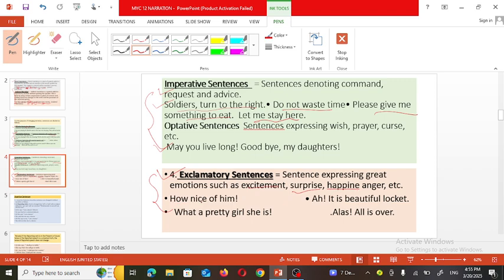For example, how nice of him, or what a pretty girl she is. So here you are able to see the excitement of a person. But here, alas, all is over. It shows the sadness. Or, it is a beautiful locket. So it shows the happiness.